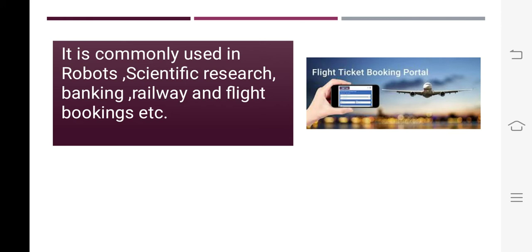So it should be immediately updated and responded to, otherwise errors can be generated in booking of tickets. So in such an environment real-time operating systems are used.